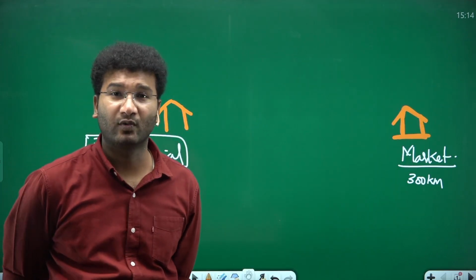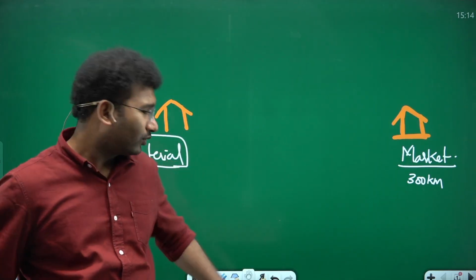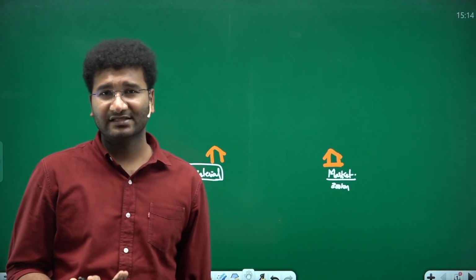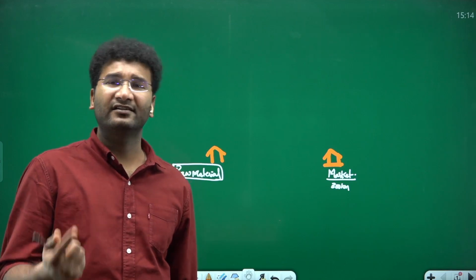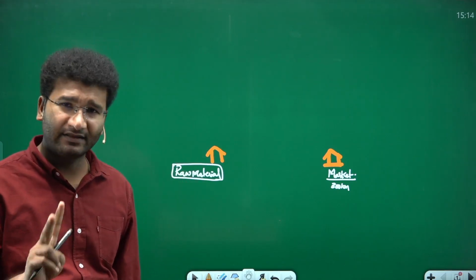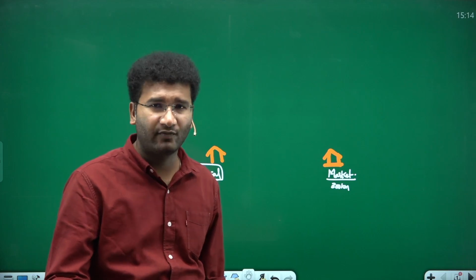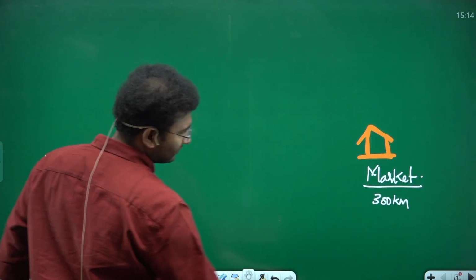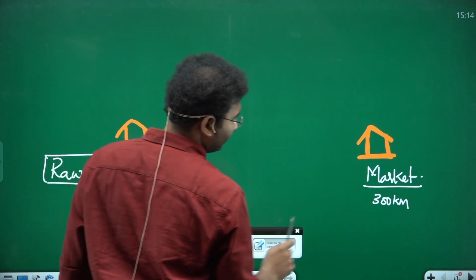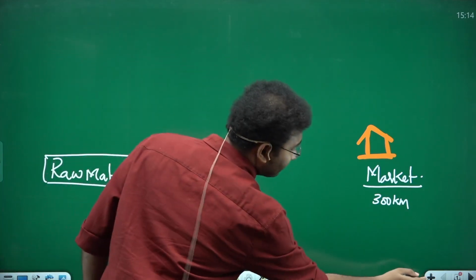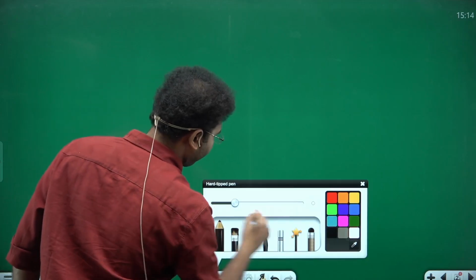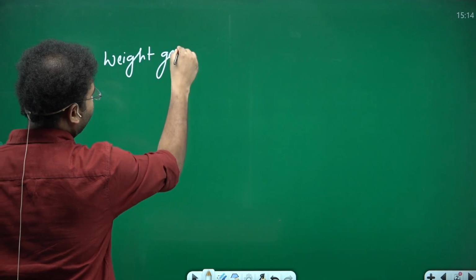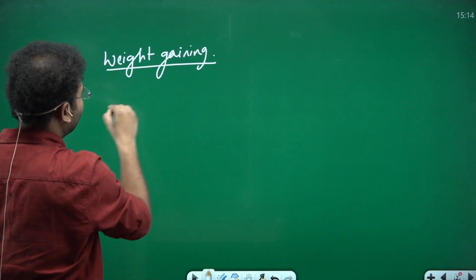It all depends on what kind of industry it is. So to understand the locational setup of an industry, first we need to know, is this industry a weight gaining industry or a weight losing industry? There are two different kinds of industries. One is weight gaining, the other is weight losing. For example, let's say an X industry is called weight gaining. Let's imagine one is weight gaining, the other one is weight losing.